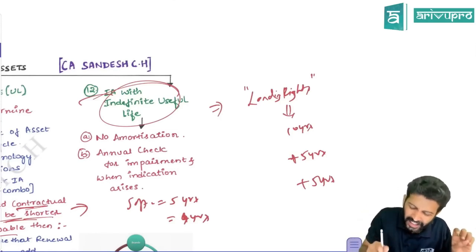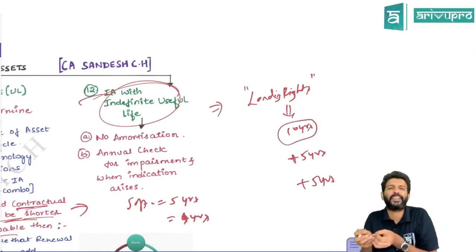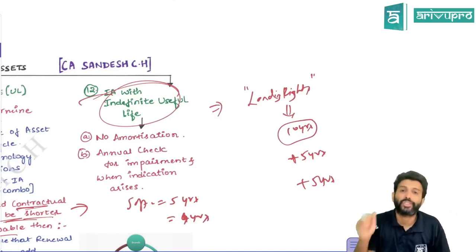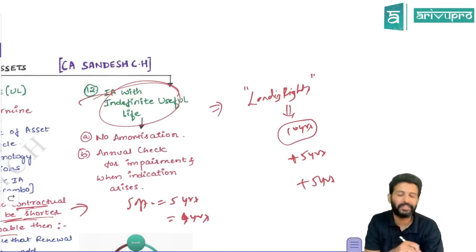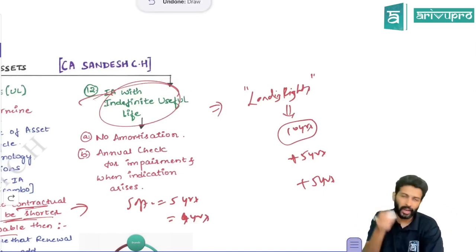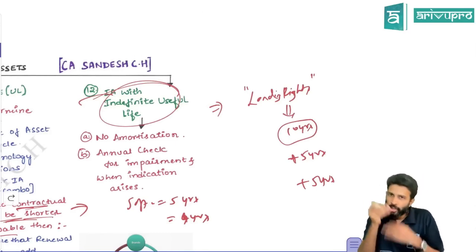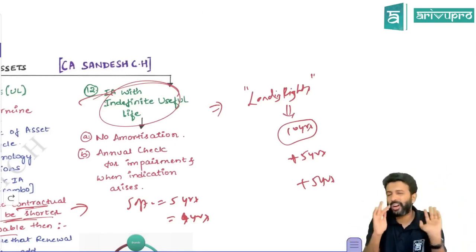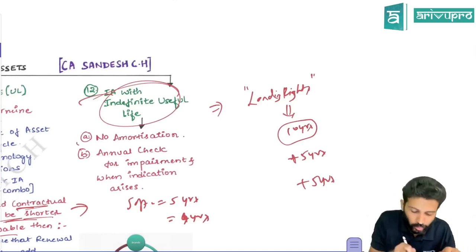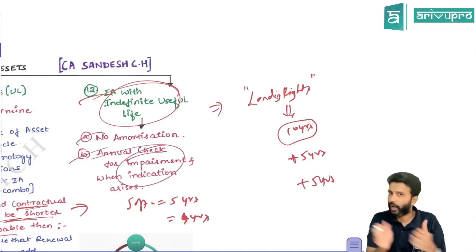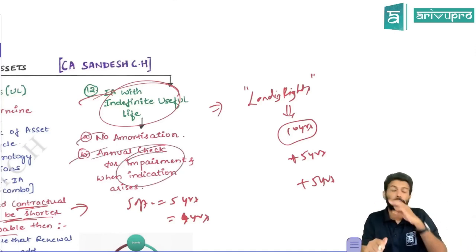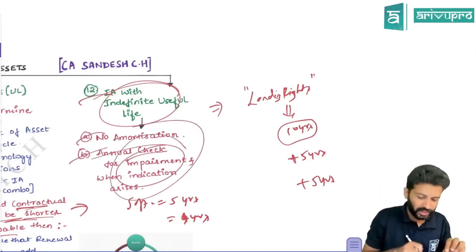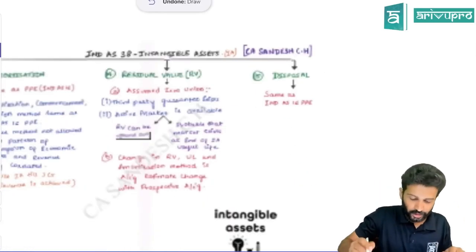So for namesake, the contract has a life of 10 years, but in reality, the useful life of this asset is infinite. That's what we mean by an intangible asset with infinite useful life. To amortize, you need a life. If the life itself is unlimited, you cannot amortize such an intangible asset, but you only do an impairment check. Amortization will not come, but you have to do an impairment check every year. An annual impairment check is necessary for such intangible assets.